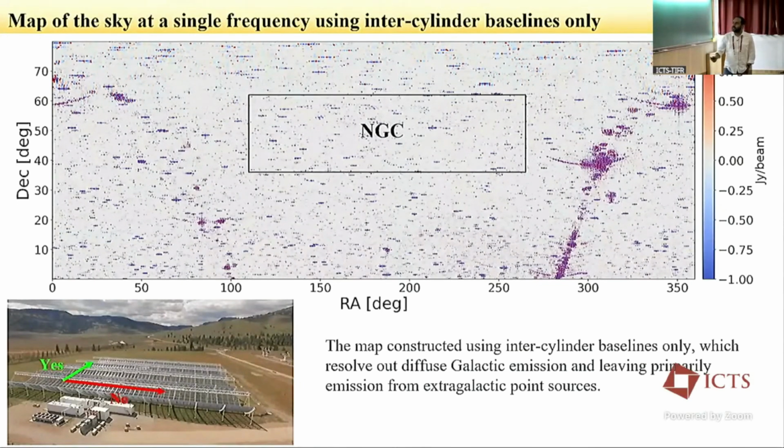I also highlighted a box. This is the region we are currently working on. We do not go to the Cassiopeia A and Cygnus A region. We also do not go to the region where the galactic plane is. We only use this part of the sky. It is quite huge, and it is called the North Galactic Cap. The name is given by the eBOSS survey.